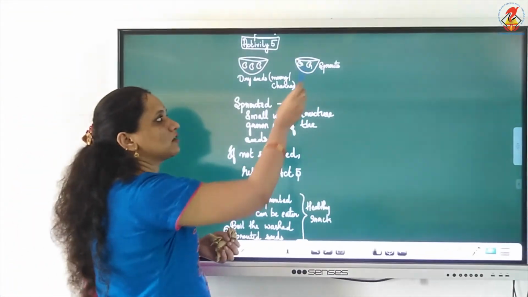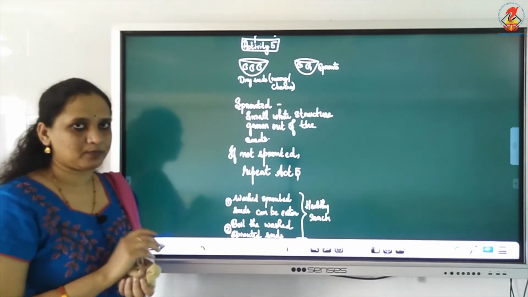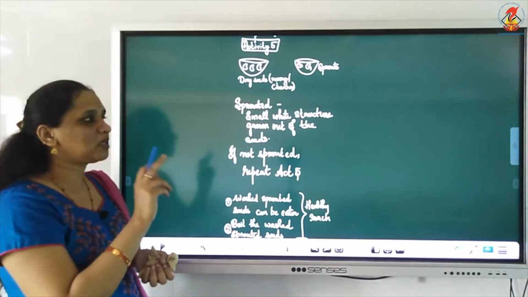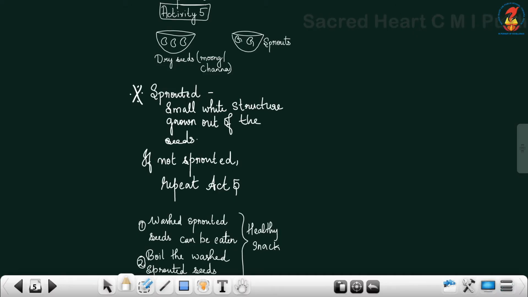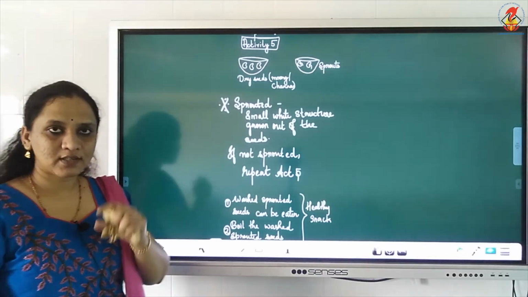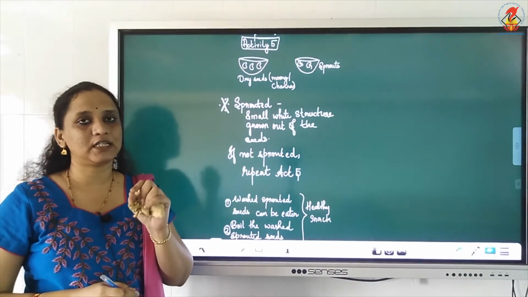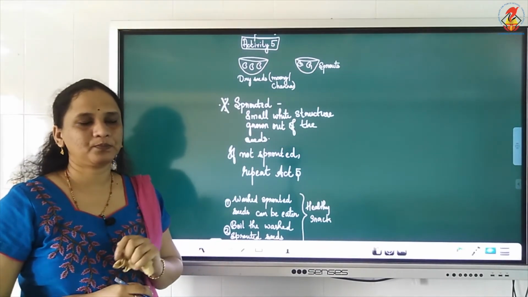What is this? This is the sprout. What is the meaning of the term sprouted? This is important. Sprouted means a small white structure grown out of the seeds. Such seeds, you say, are sprouted.